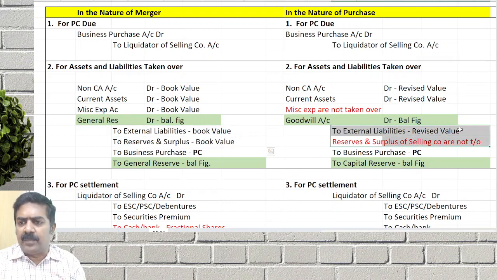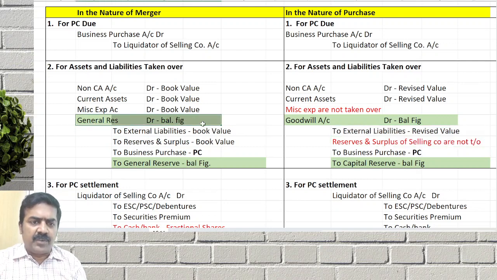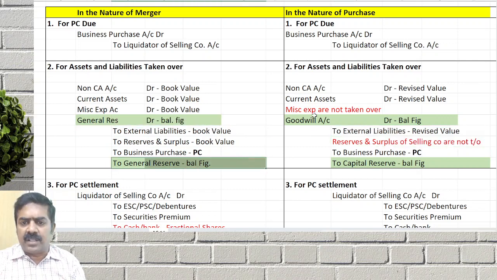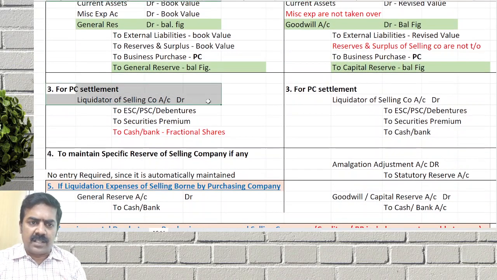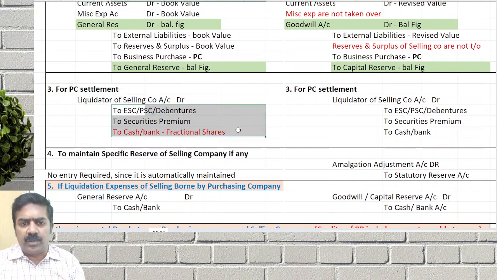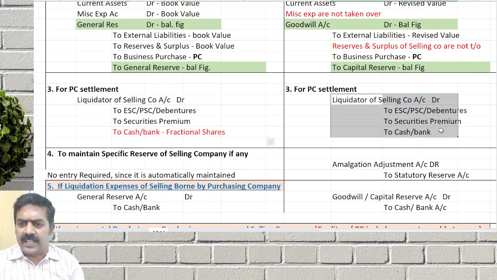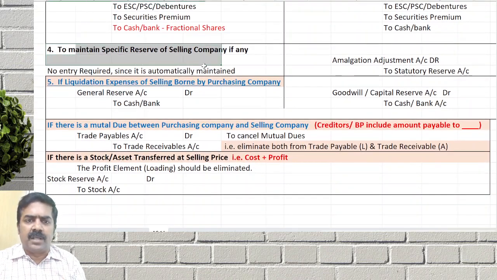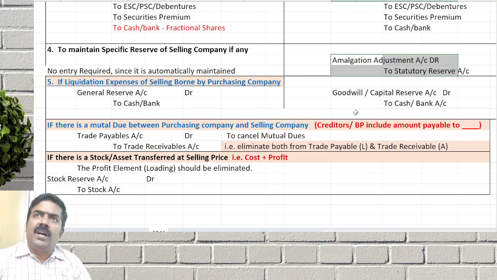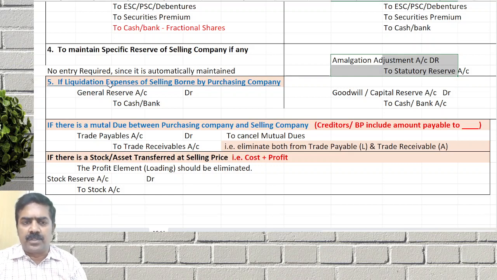Here only external liabilities at revised value. Then the balancing figure will become general reserve in merger. In case of purchase, it becomes goodwill or capital reserve. Purchase consideration is settled: liquidator of selling company to whatever is given. That is almost the same. Then if you have to maintain any reserves, in case of merger, no entry required. In case of purchase, we create the amalgamation adjustment account out of those reserves.